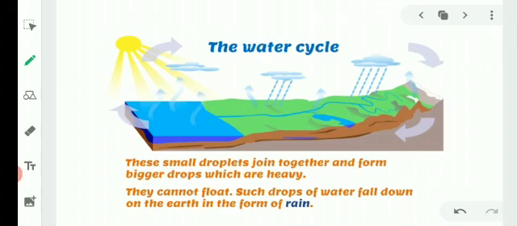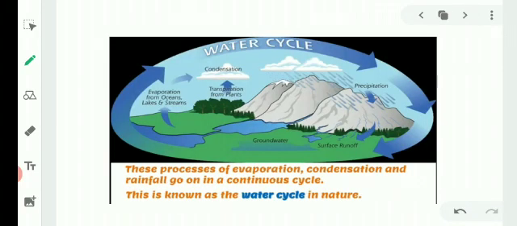Such drops of water fall down on the earth in the form of rain, which means rainfall happens because the cloud, having heavier droplets, cannot float in the atmosphere. That's why the water falls down on the earth in the form of rain.